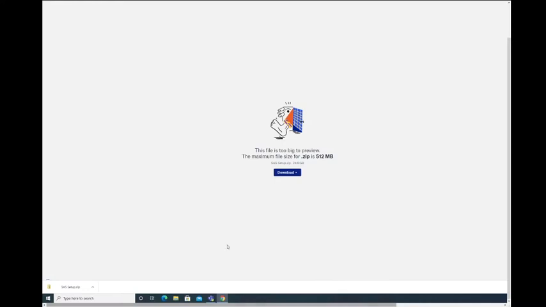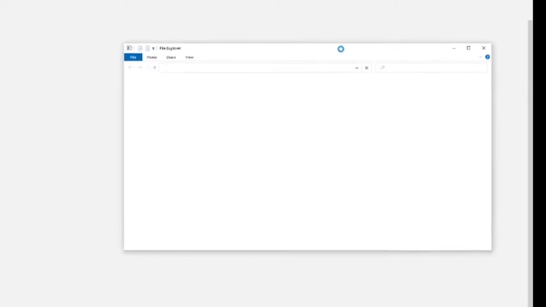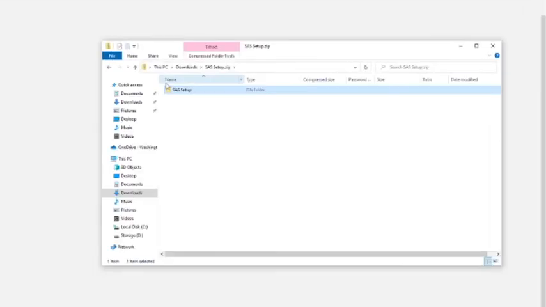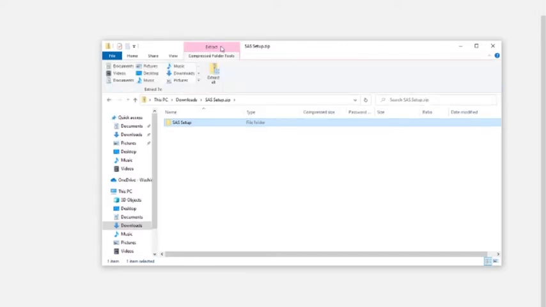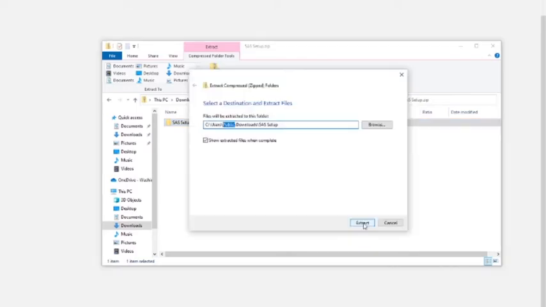Once the file is downloaded, you can click on the file in the bottom left-hand corner of your screen and then click Open on the pop-up menu. A File Explorer window will pop up and populate with the zip file. Click on Extract at the top of the window and choose a location to extract the zip file. Extracting the zip file will also take some time.